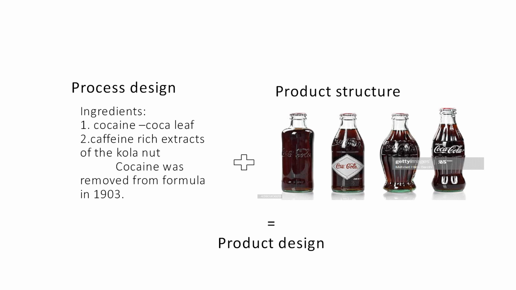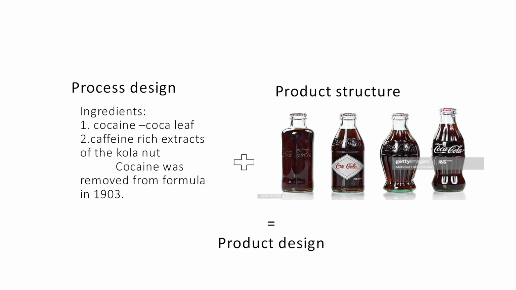We have taken the example of Coca-Cola. Initially, Coca-Cola was manufactured with the help of two ingredients, that is cocaine, which is extracted from the coca leaf, and the next one is caffeine, which is extracted from the cola nut. These two ingredients don't satisfy the customer needs and wants. To attract them, the manufacturer removed the cocaine from the formula in the year 1903.